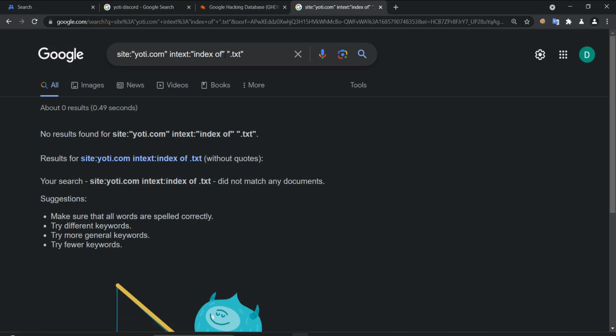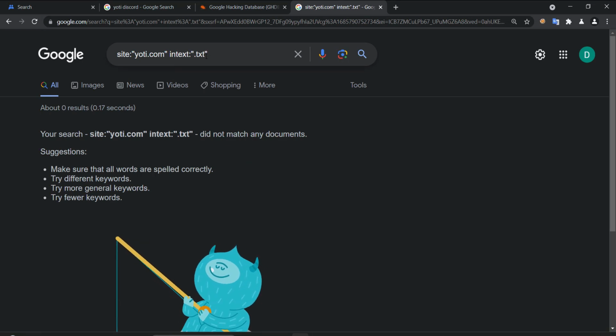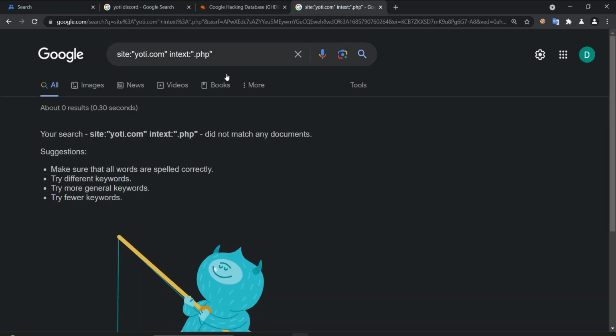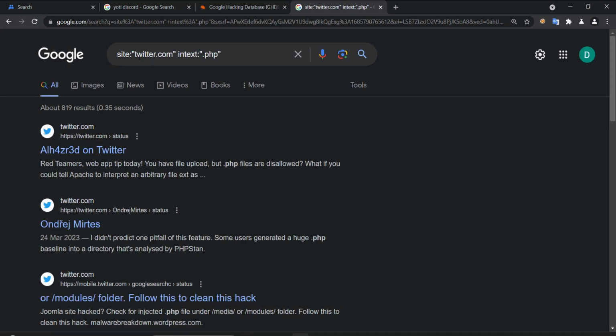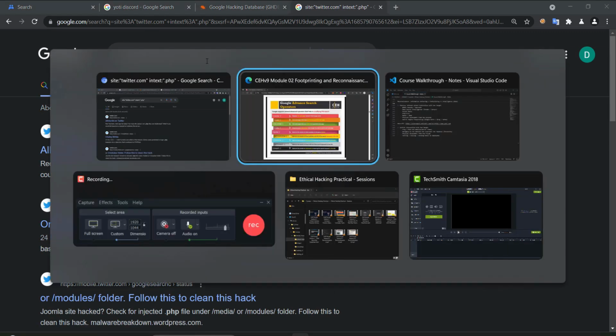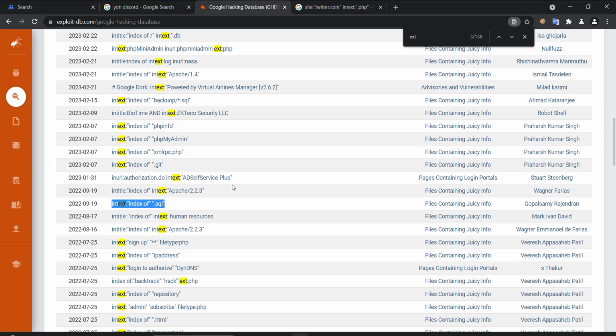Also they don't have, well, no need for index of. We only need the extension. PHP maybe. Okay, so Yoti doesn't have it. Well, let's type twitter.com. Let us search for another thing.